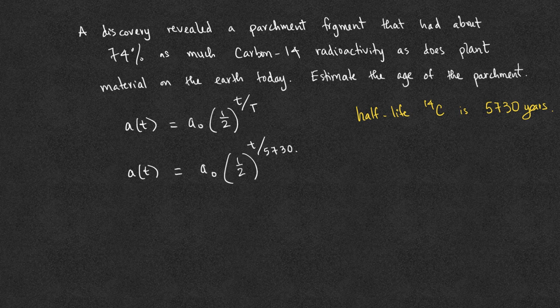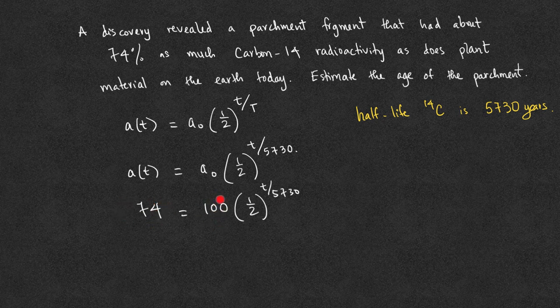5,730. Now, we were told that the parchment has 74% as much carbon-14 radioactivity as does plant material on the Earth today, and that is the percentage that it has left. And so, we assume that we start out with 100%. What is left of that initial 100% is now 74%. Alternatively, we can start with one amount and end up with 0.74.